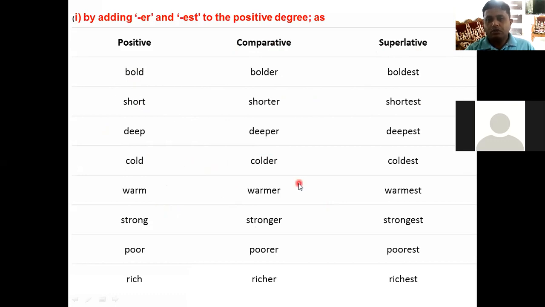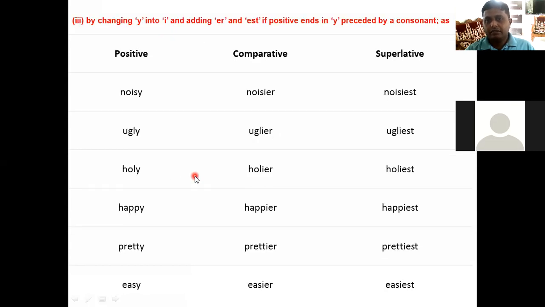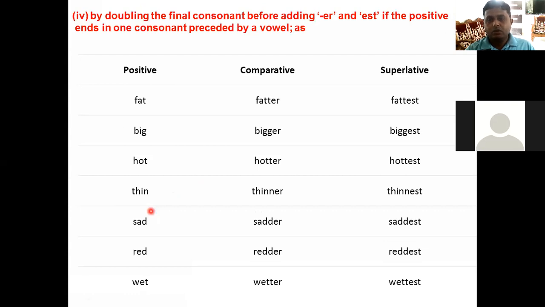Just go through this chart, right? By adding R or ST, right? Again, one more chart is there. This chart is available over here. Go through this chart also afterwards,